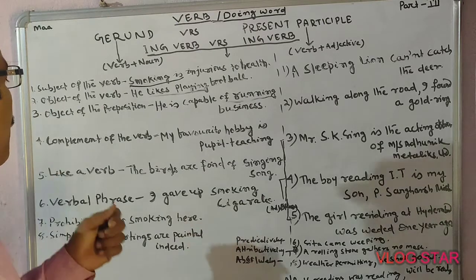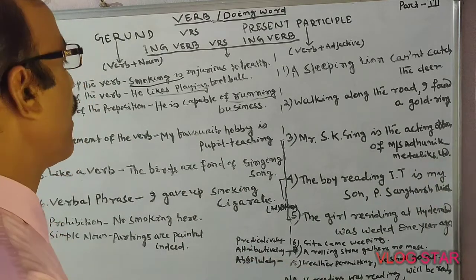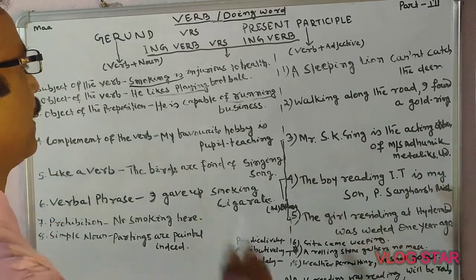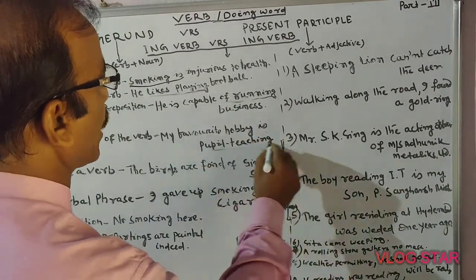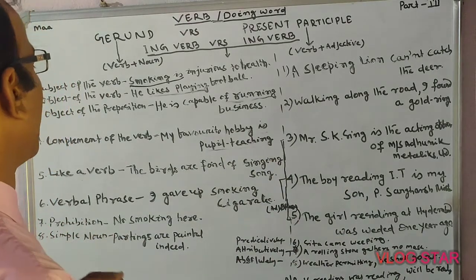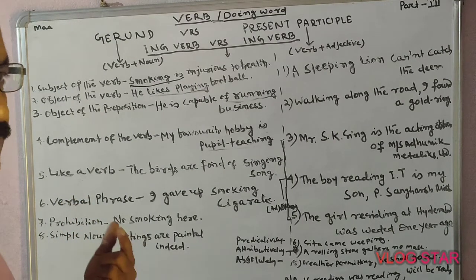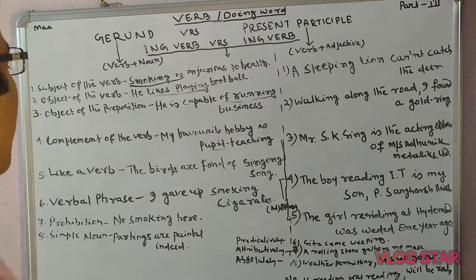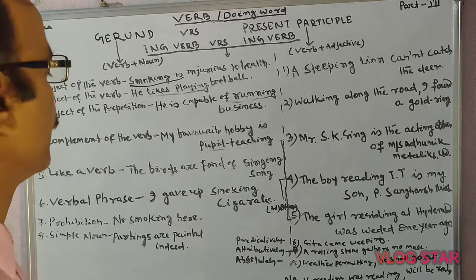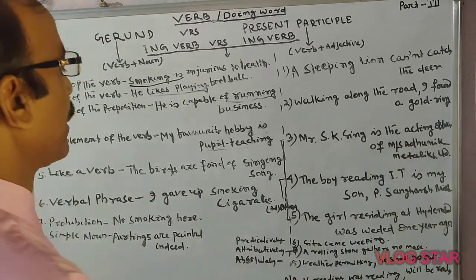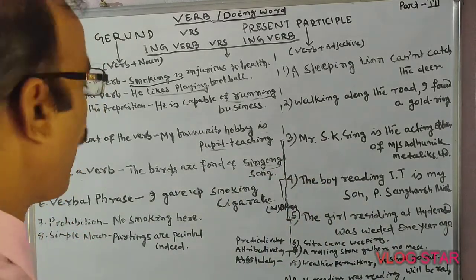Next, complement of the verb. My favorite hobby is pupil teaching. That is the complement of the verb. Next, functioning like a verb. The birds are fond of singing songs. It acted here as a verb.